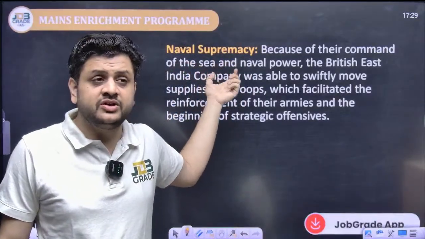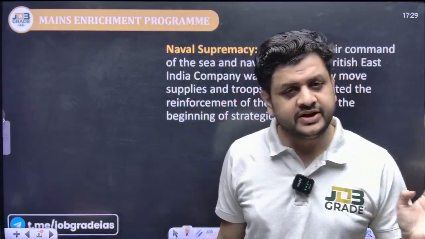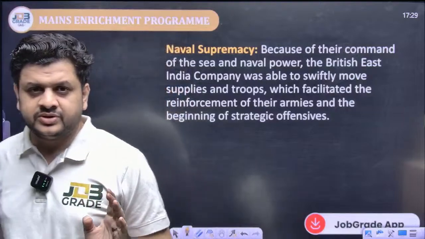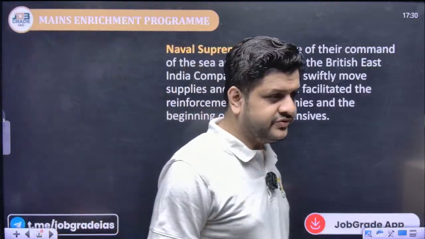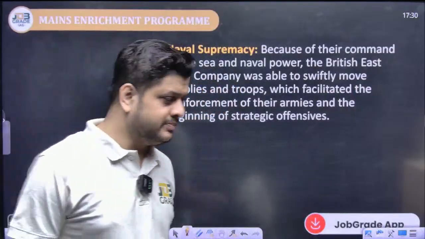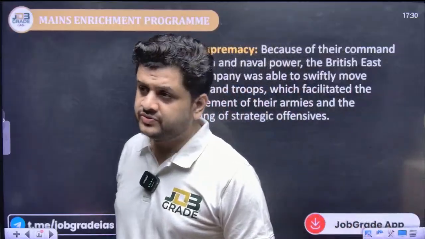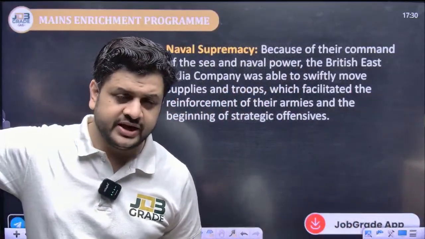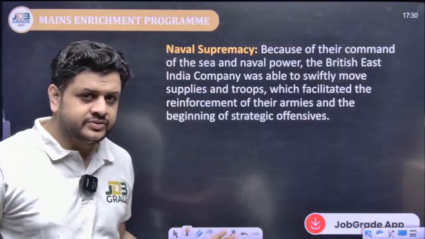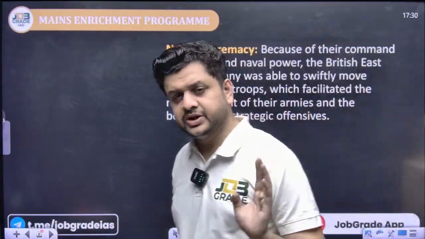A strong navy meant there was no resistance against the British, because the Dutch were not interfering. They were limited to Java and Sumatra. The Portuguese were completely destroyed by the British. The French were already defeated by the British in the Anglo-French War. The fall of Napoleon Bonaparte proved their naval supremacy and military superiority.